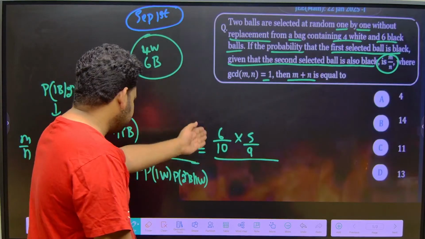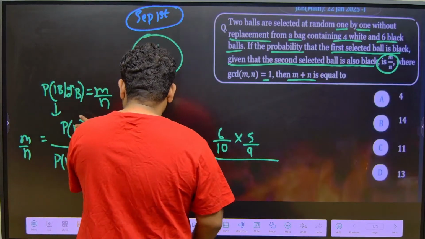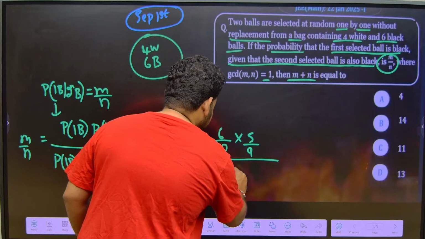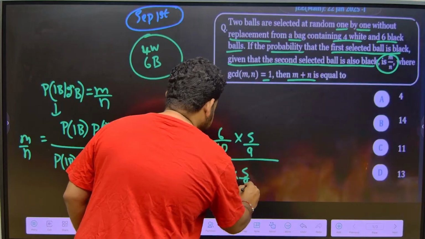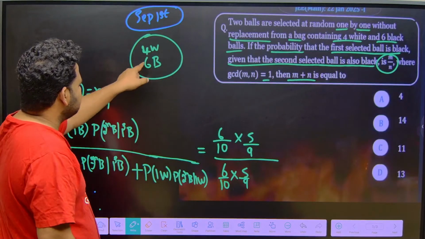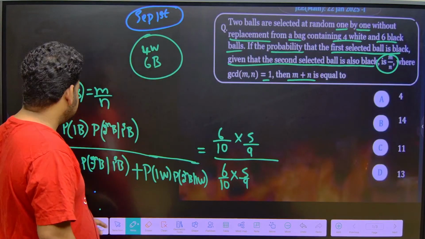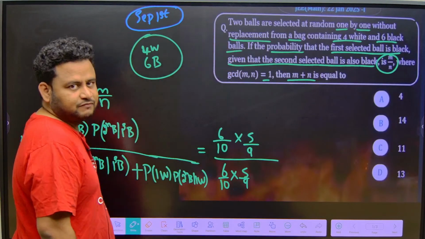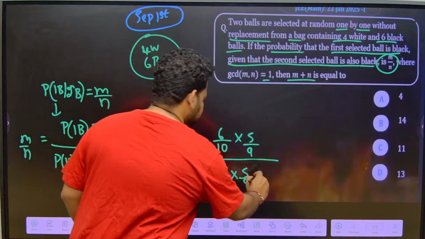Now same thing we should copy here also, because it is the same thing. So this will become again 6 by 10 into 5 by 9. That is, first being black is 6 out of 10. Second being black is 5 out of 9, because it is without replacement. Without replacement means it will reduce, one value will reduce.